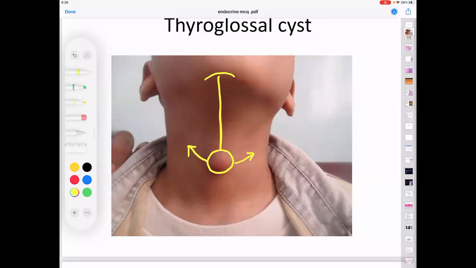This way. Okay. But sir, just now we said that the cyst moves upward. No, sir, that is on protrusion of the tongue. This is a mobility that you are trying to elicit by your fingers. You are trying to move the swelling. Remember that the string-like structure inside is very tight and attached to the tongue. So until you tell the patient to move the tongue, this is not going to move. So the patient technically has a very restricted mobility, believe me. So mobility is a very restricted finding in this case.